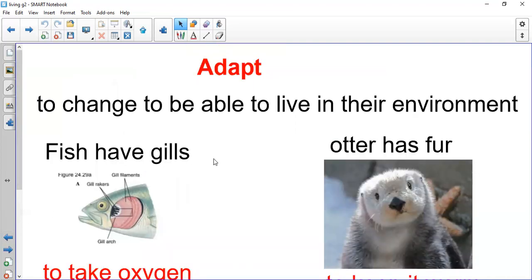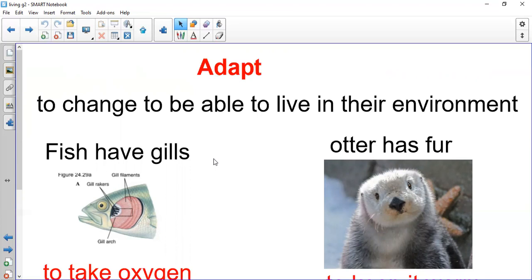The last thing that we want to speak about is the word adapt, or the verb adapt. What's the meaning of adapt? Adapt means to change, to be able to live in their environment, to adjust themselves to the environment. How can I survive in the environment? Like here we have the fish, they have gills to take oxygen from the water. So now they are adapting. They want to survive. They want to be comfortable with their atmosphere and with the environment that they live in. So they have gills to take oxygen.